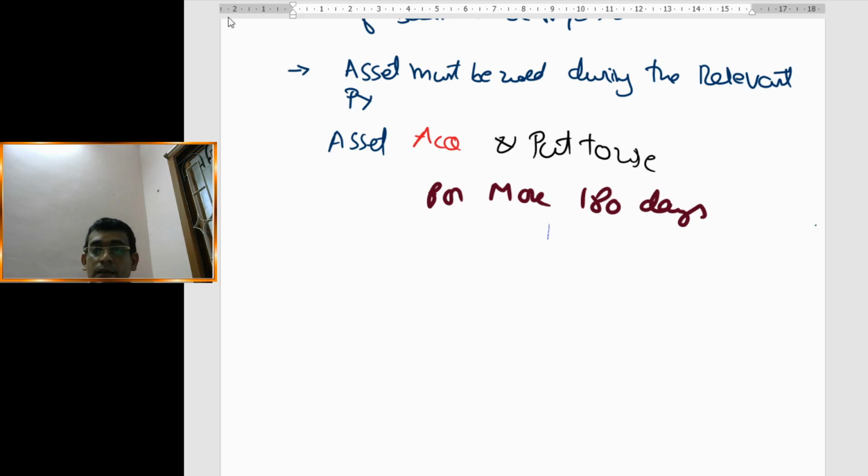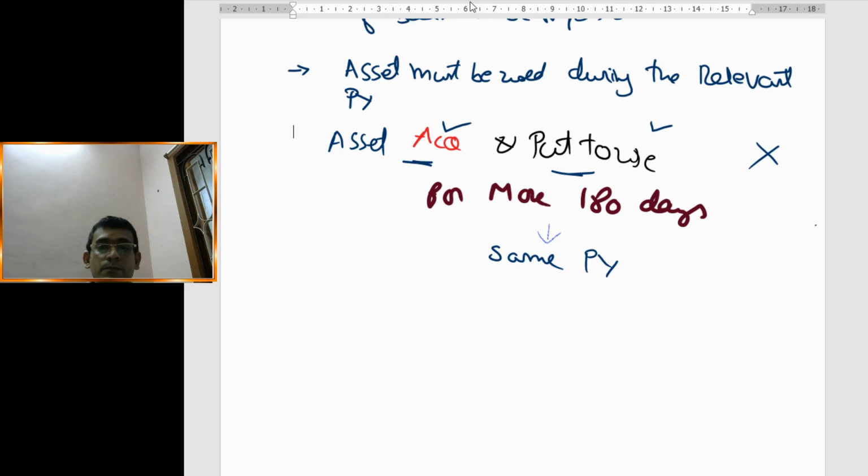It says clearly that both the transactions, that means acquisition and put to use, should happen during the same previous year. Acquisition happening in one year and put to use happening in some other year, this provision is not going to apply. Clear?